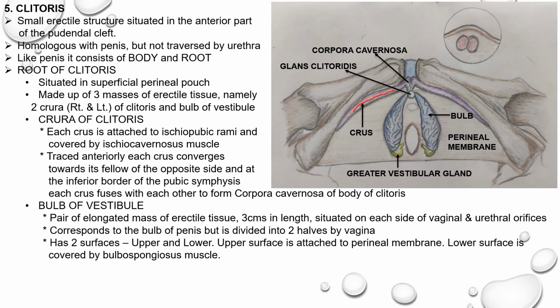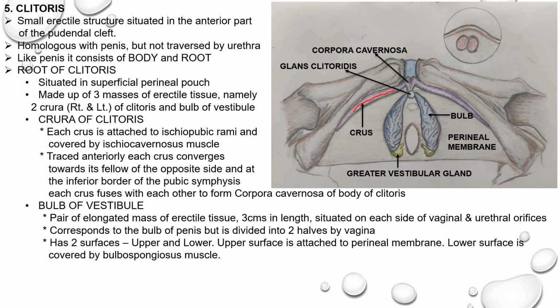On the midline of the perineal membrane, you can appreciate the orifices of the urethra and vagina. On either side of these orifices, you can appreciate the elongated erectile structure, the bulb of the vestibule. The bulb of the vestibule corresponds to the bulb of the penis, but it is divided into two halves by the vagina. The bulb has two surfaces, upper and lower.